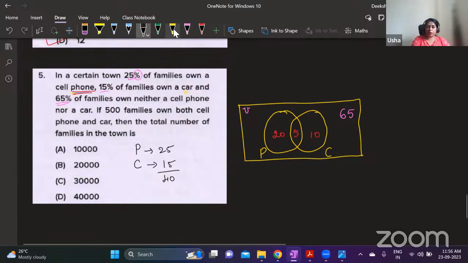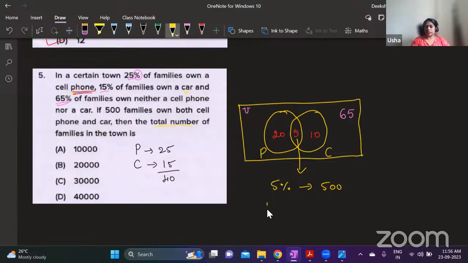Now, what is this 5%? We're talking about percentages, right? This 5% is 500 families. So what is the total number of families? That is 100%, right? 100% is going to be 10,000 families.